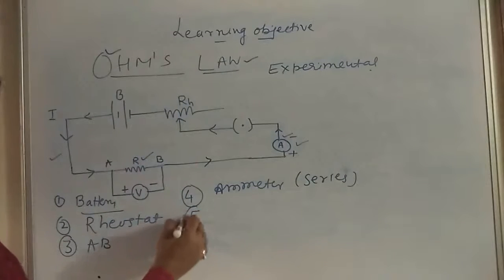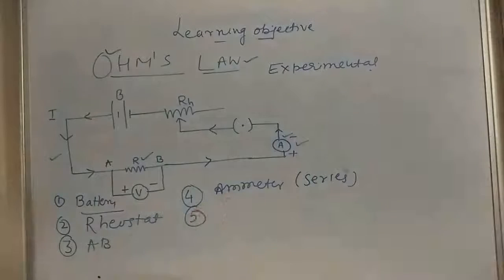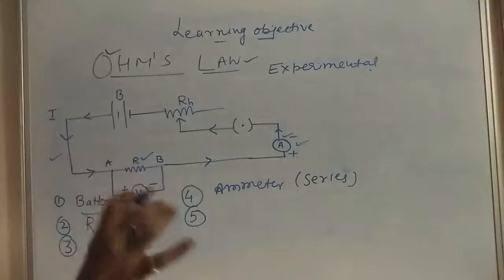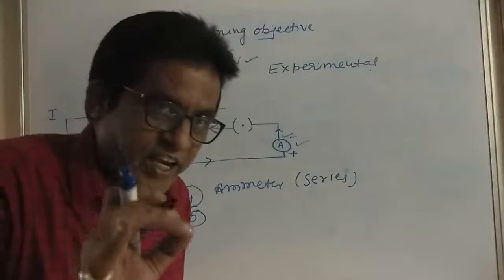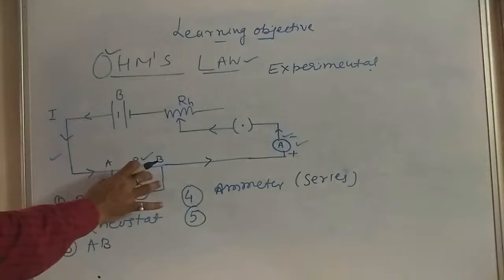Then what is the fifth one? A voltmeter is connected in parallel across R to measure the potential difference between A and B of the conductor or resistance.